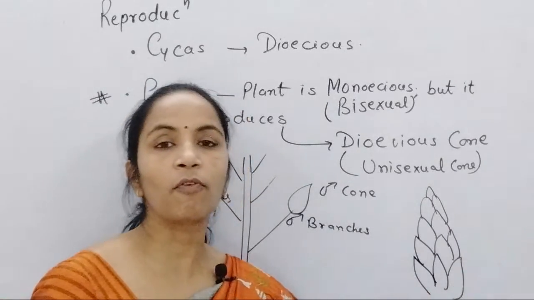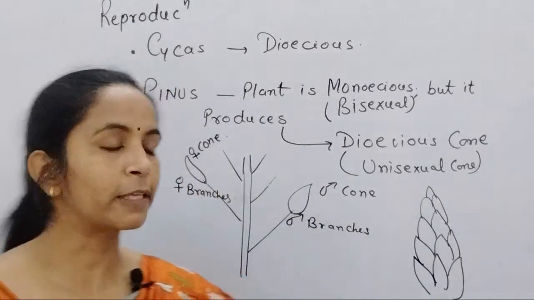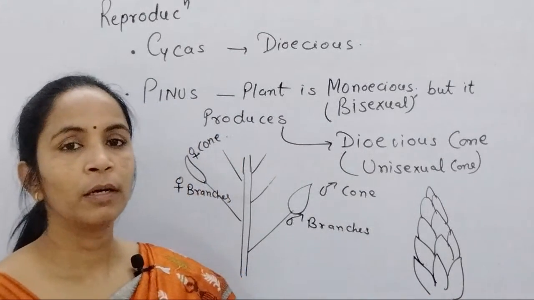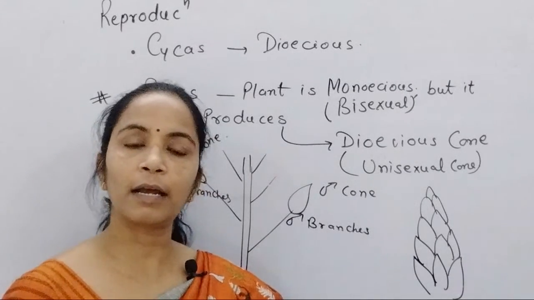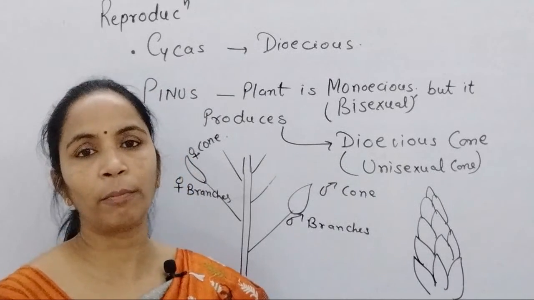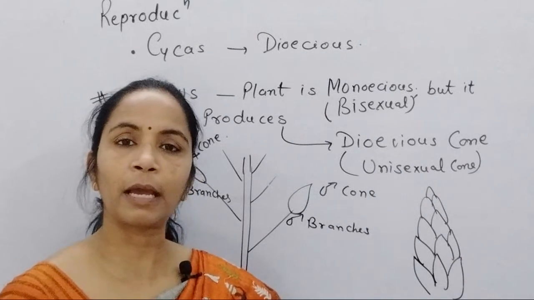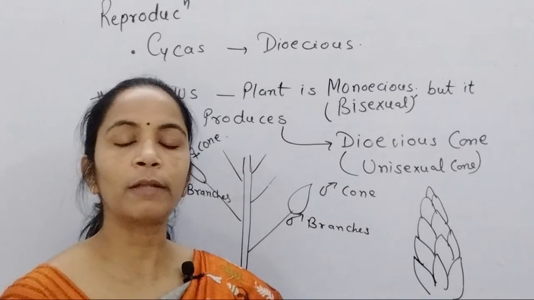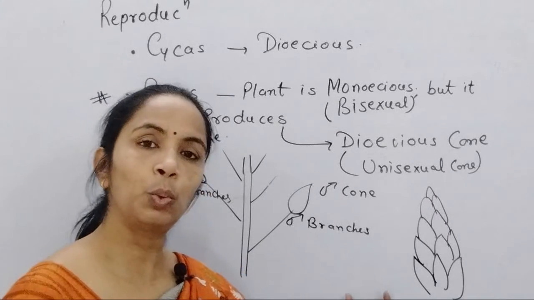But in case of cones, normally up to class 11th level, in very easy terms I explain that strobilus means the loose arrangement of sporophylls. Like in a rose flower, petals are arranged at a specific distance, so you can remove each and every petal from each other. But if you see a datura flower or any gamopetalous flower, you can't separate the petals because all the petals are fused with each other. In the same way, strobilus means loose arrangement of